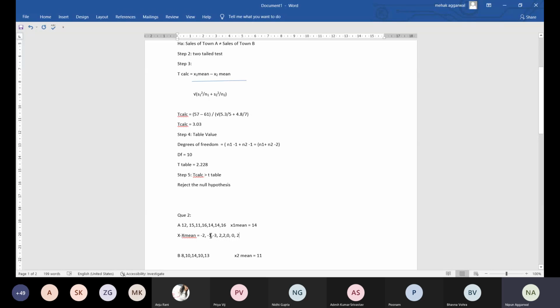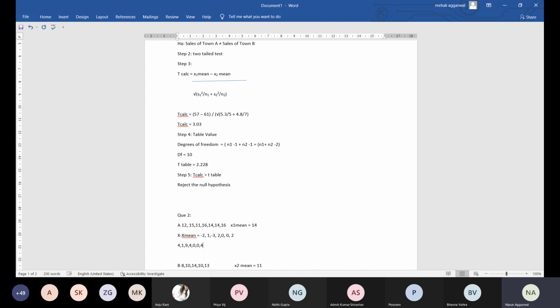So -2 plus 1, -3 plus 2; I've written 1 2 extra. So 0, 0, 2. This becomes your x minus x mean. Now calculate the square of x minus x mean, which is 4, 1, 9, 4, 1, 9, 4, 0, 0, 4.